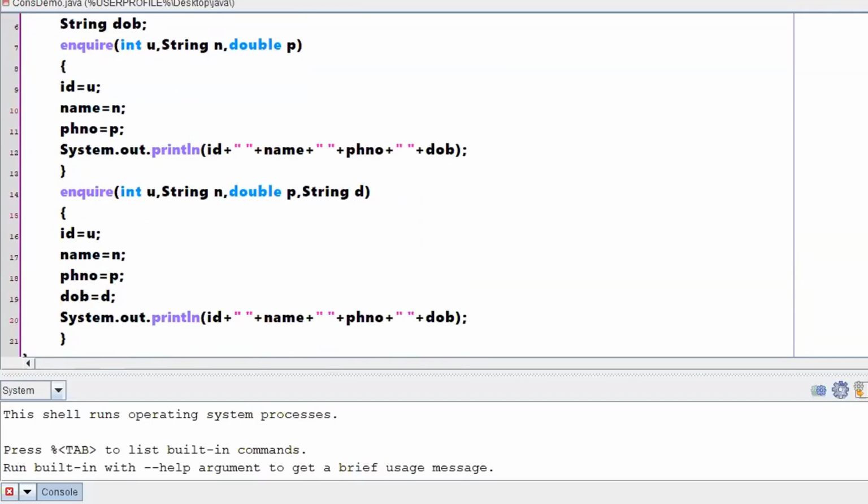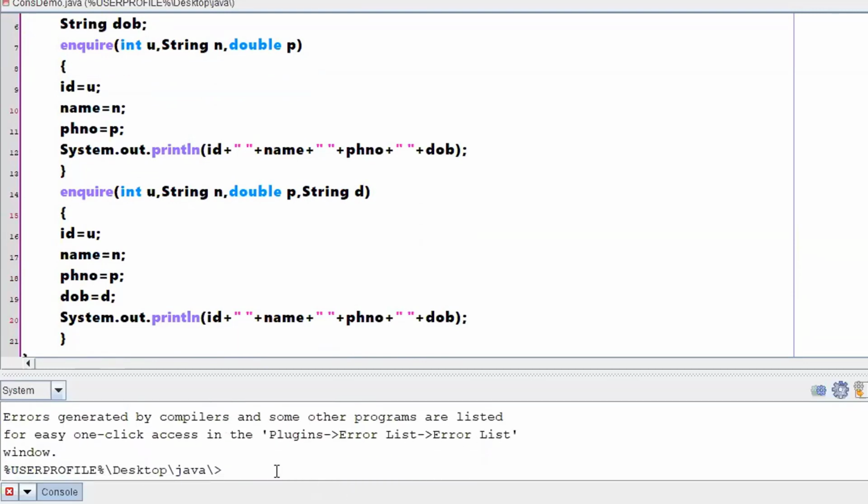So let me just compile this one, because at the bottom it was showing one error. I'll just cross check what might be the error. Let me save the file. javac consdemo.java.